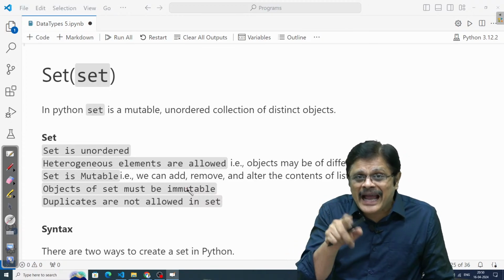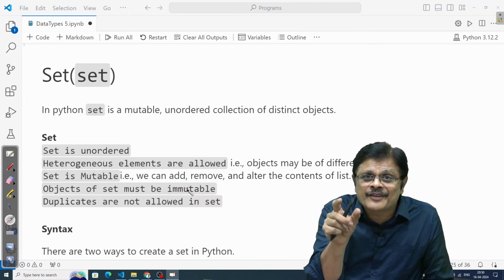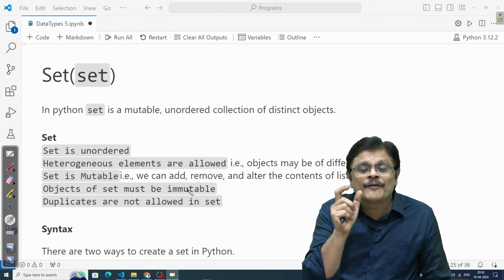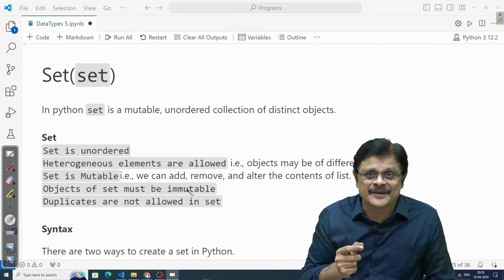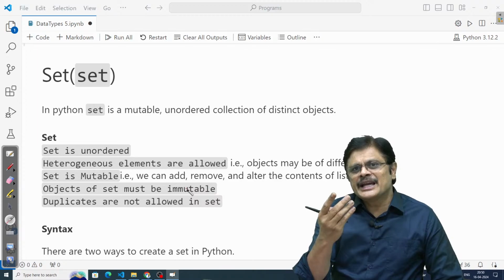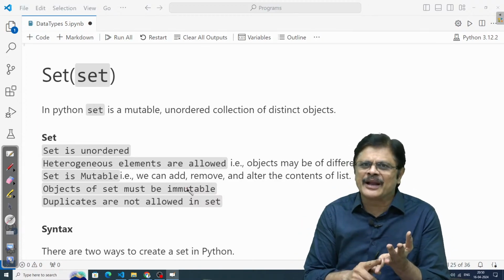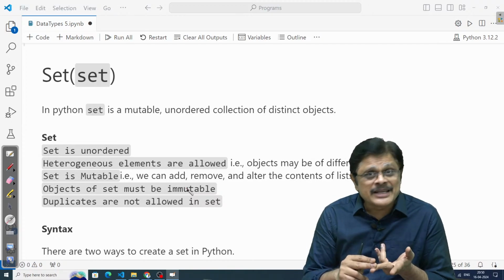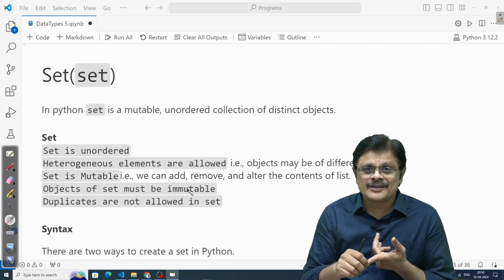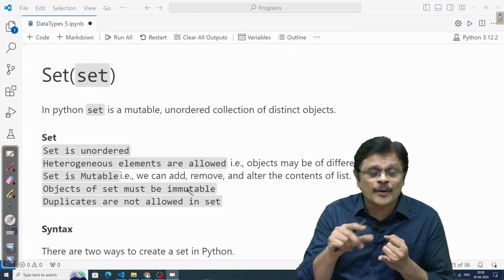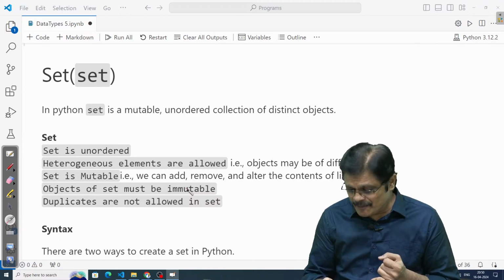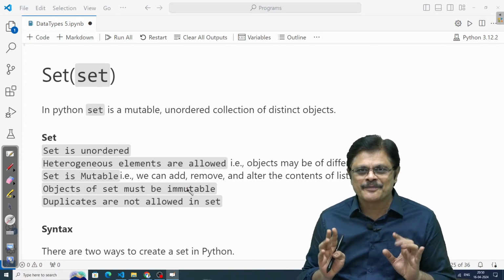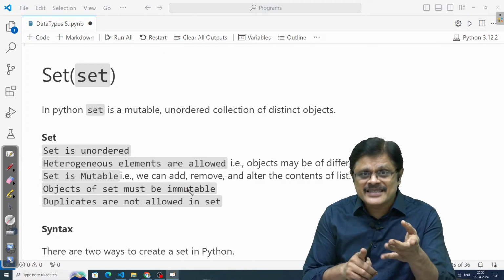You cannot have a set which contains one of the objects as a list, or a byte array. One of the objects cannot be a dictionary. Please note that. In a set we can have different objects. You can have numbers, all the numbers are allowed. String is allowed because it is immutable. Tuple is allowed. Bytes is allowed. But what is not allowed? List is not allowed as an object of a set because it is mutable. Mutable ones are not allowed. Range is also allowed, no problem. But what is not allowed? List, byte arrays, dictionary.